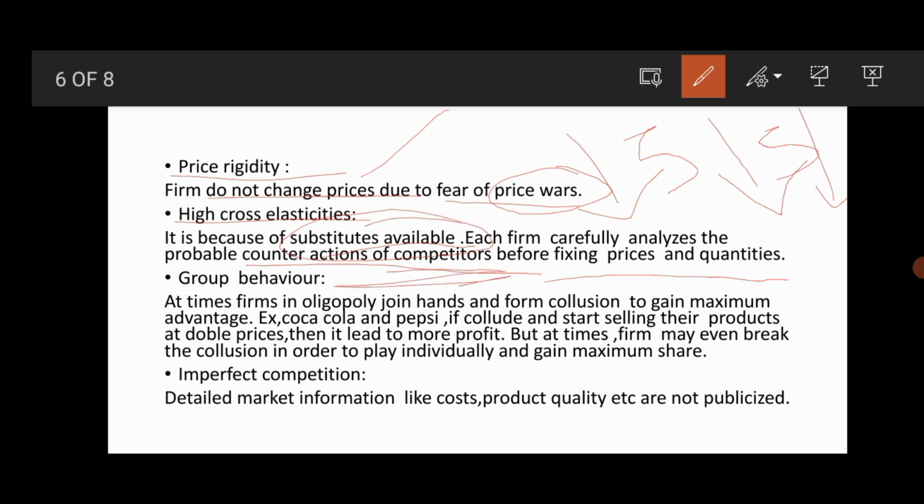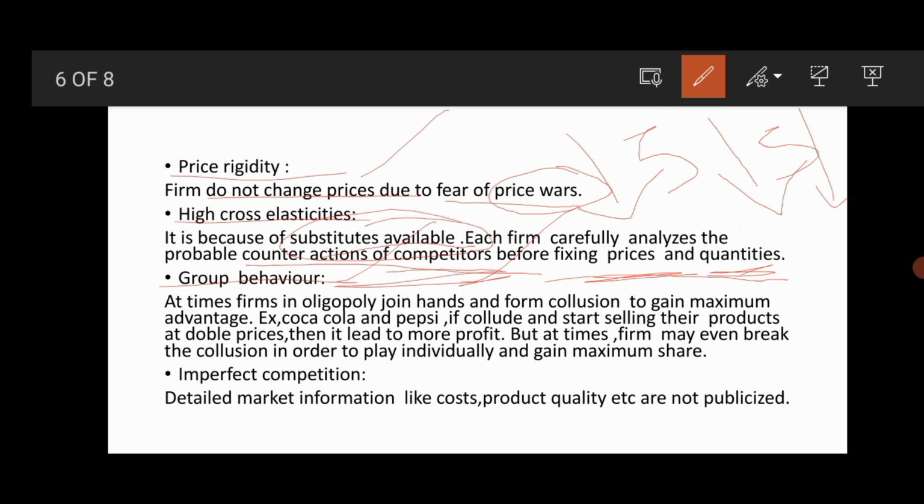So each firm has to analyze what the action of the competitor is and what the reaction of the competitor is before fixing the prices and quantities. That is, before fixing what price they have to charge and how much they have to produce, they have to see the actions as well as the reactions of the competitor.